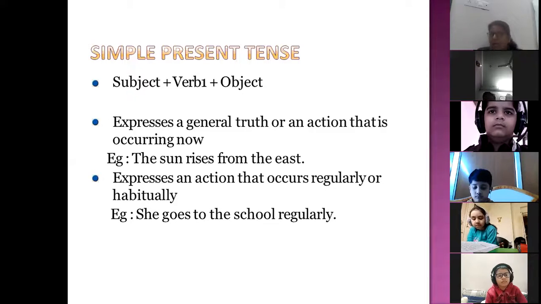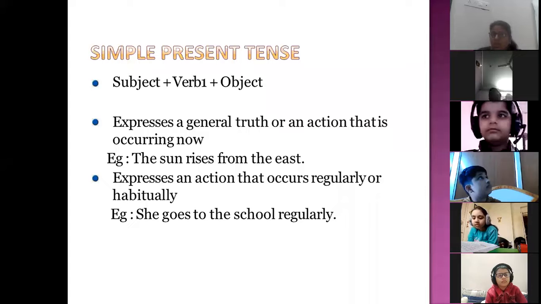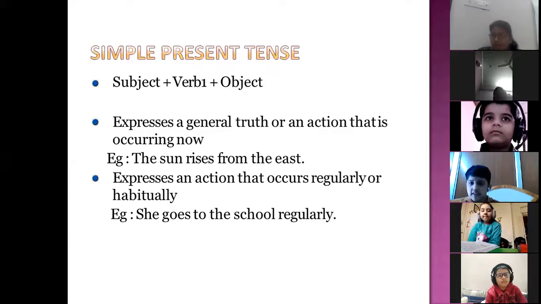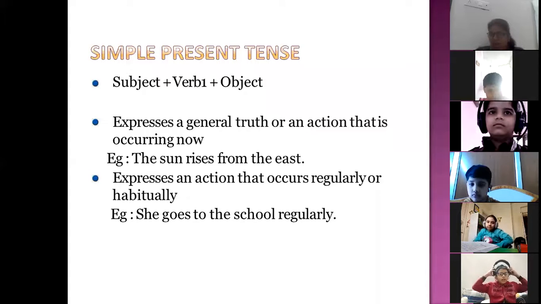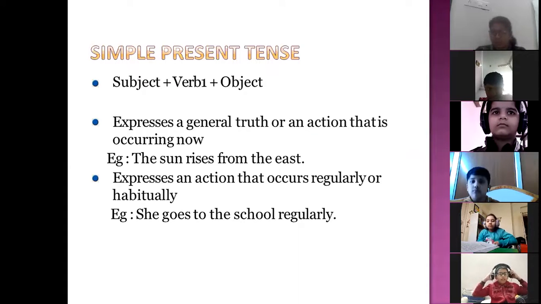Again, when we are using simple present tense, we see whether the subject is singular or plural. Suppose I give you the verb play. With a singular subject, you will say she plays. But with a plural subject, you will say we play. So this depends on the subject also.